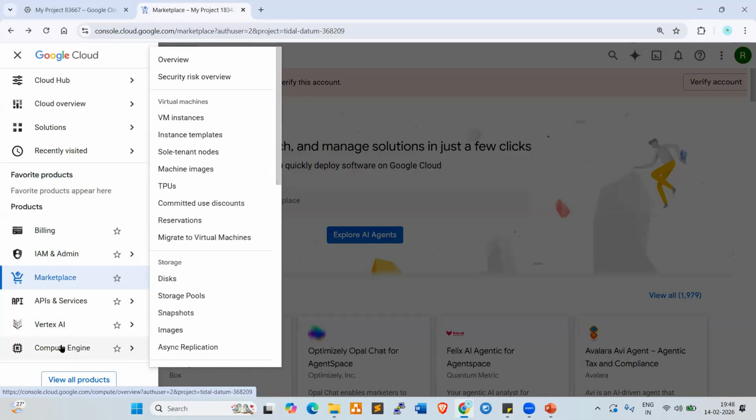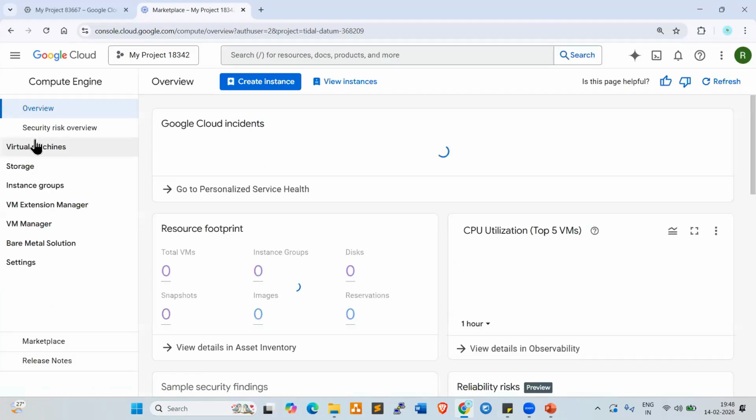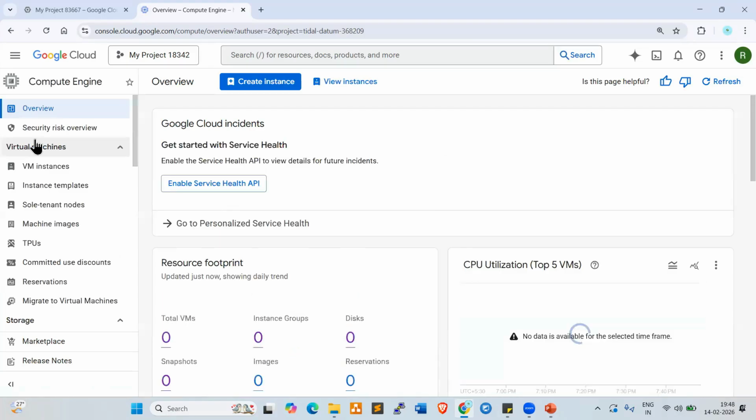So compute engine. When you talk about compute engine, if you want to create a server, in AWS what is the terminology, Andy? EC2, right? EC2 instance, Elastic Compute Cloud instance. In GCP, we call it a VM instance. In Azure, we call it a VM, virtual machine. Here in GCP, virtual machine instance, VM instance.